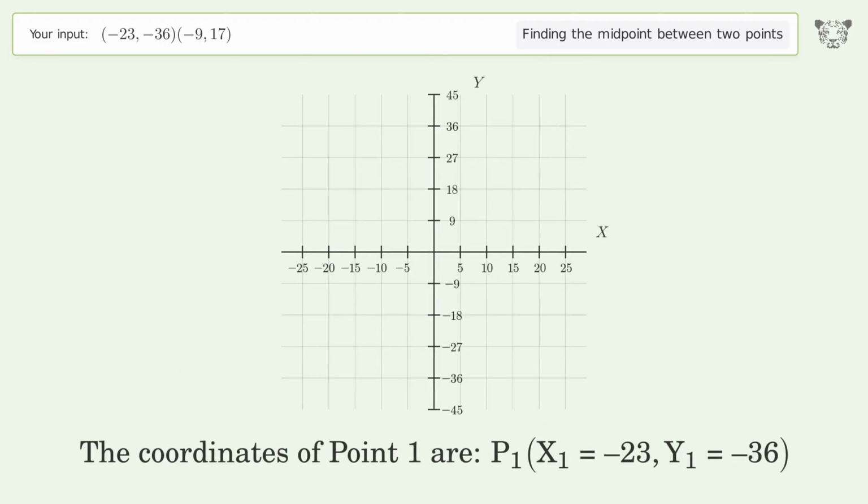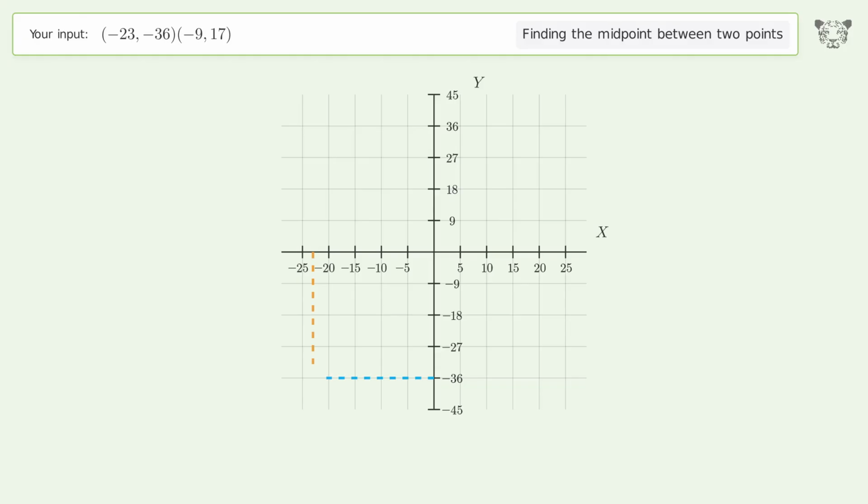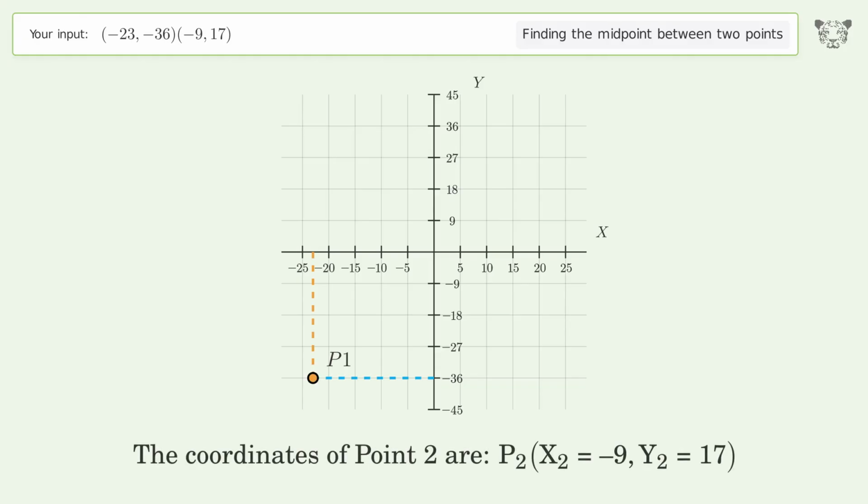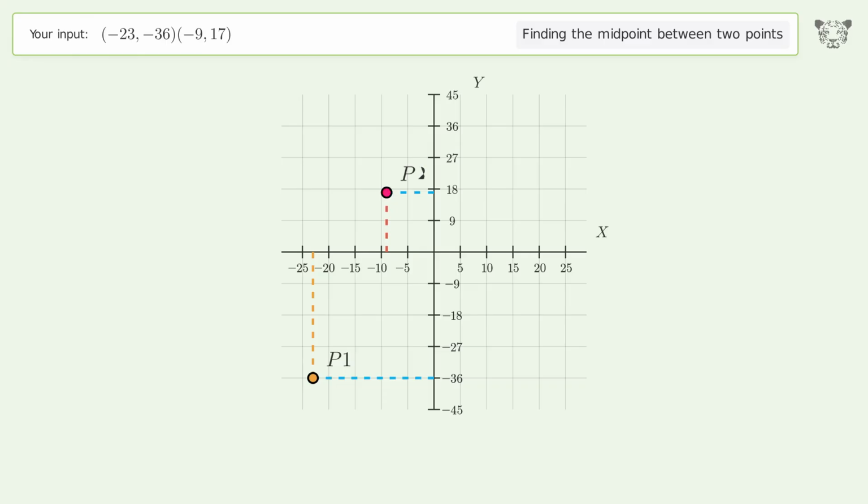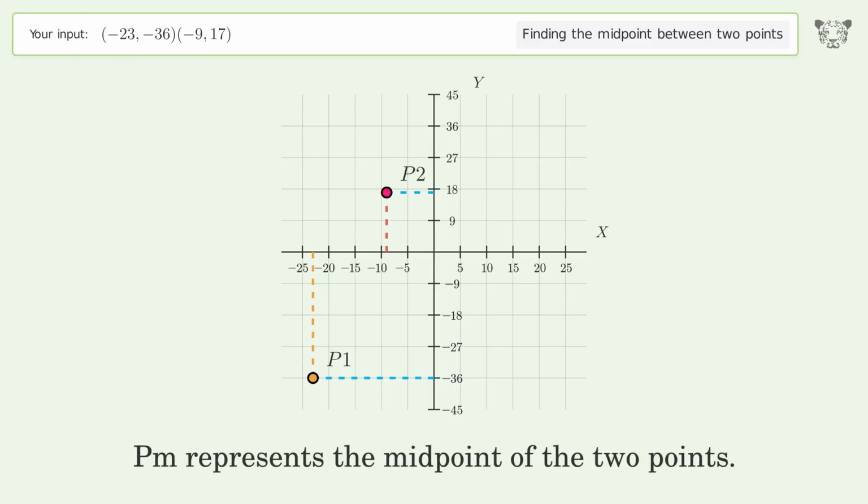The coordinates of point 1 are, x1 equals -23, y1 equals -36. The coordinates of point 2 are, x2 equals -9, y2 equals 17. PM represents the midpoint of the 2 points.